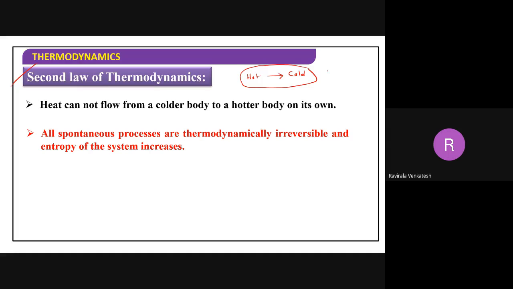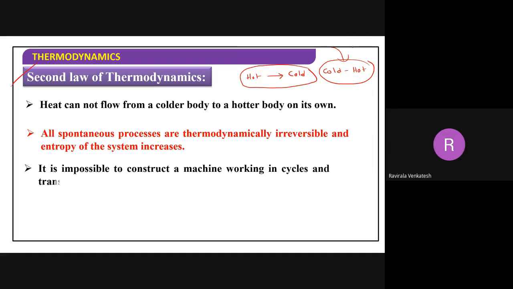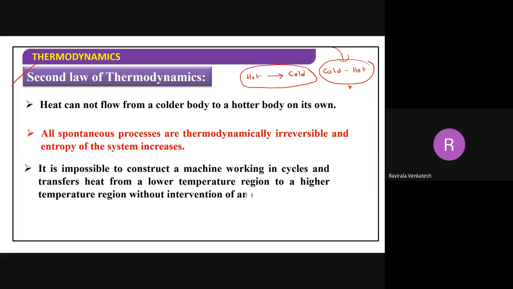If I want to do cold to hot, compulsorily I have to apply some energy over it. I would heat this one. Without heating, it never takes place. Understood?